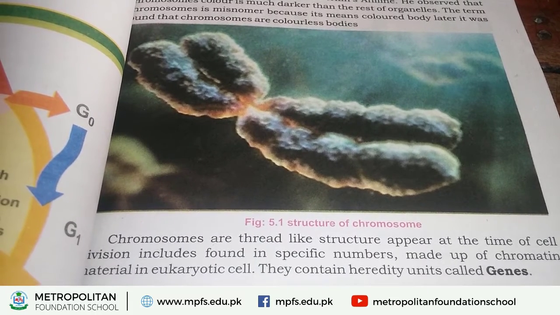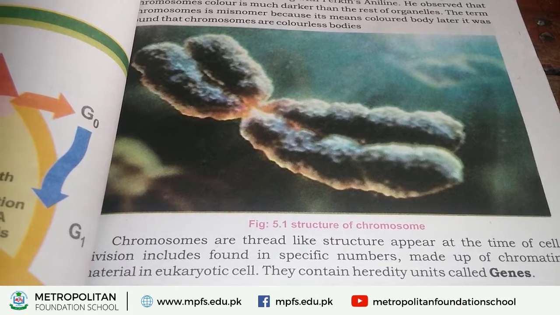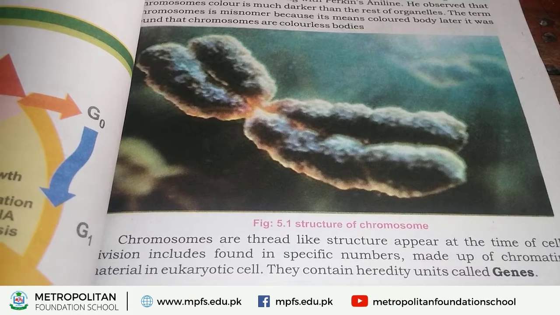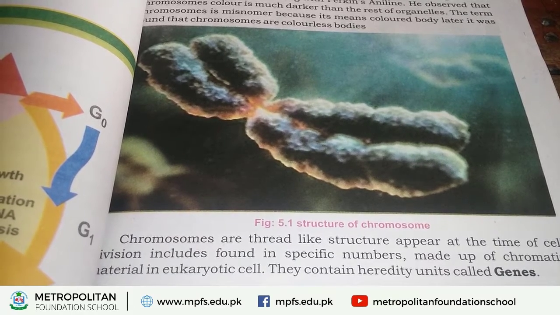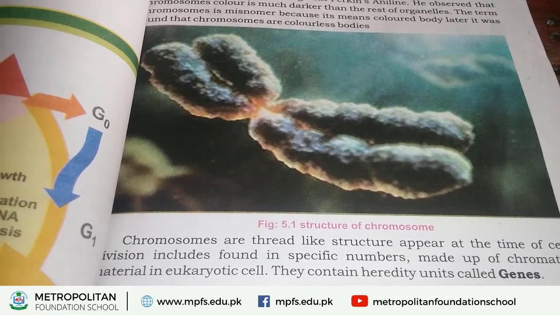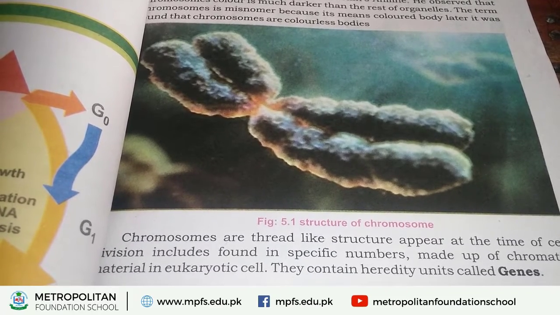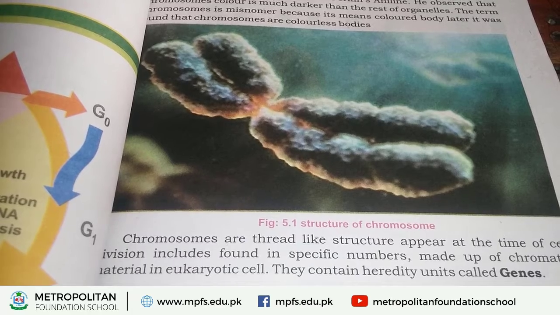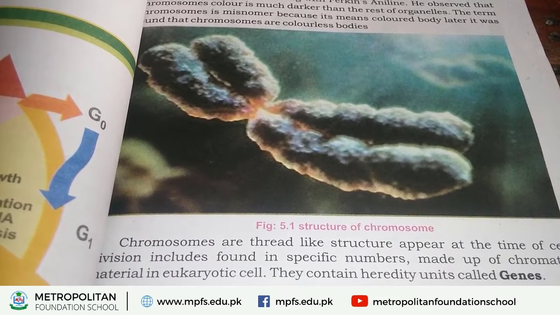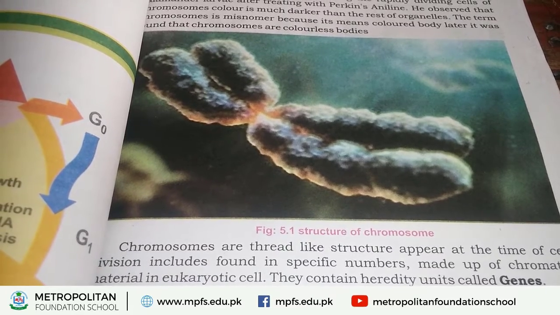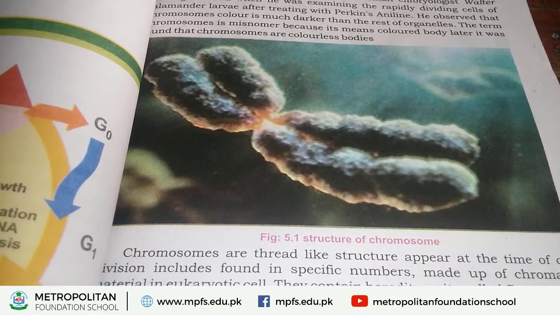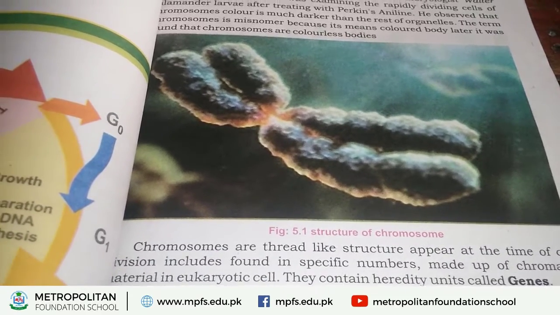When a cell divides and makes copies, chromosomes are found in the nuclear material inside the nucleus, and they appear at the time of cell division. Their number varies from species to species. They are made up of a special material called chromatin material, and this chromatin material is found in eukaryotic cells.